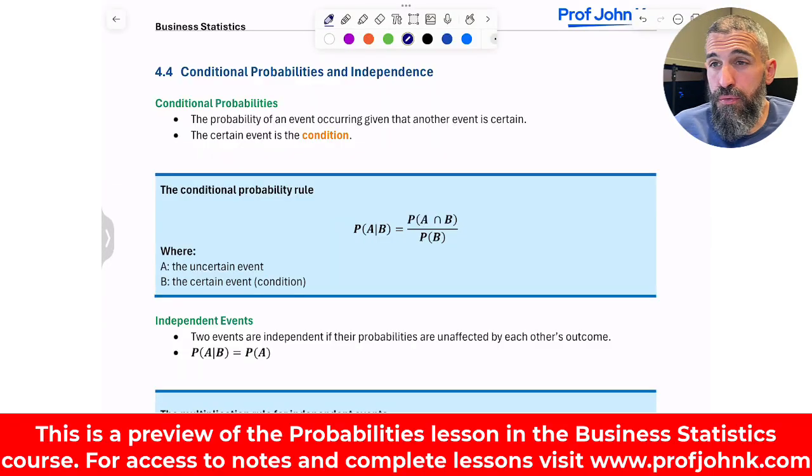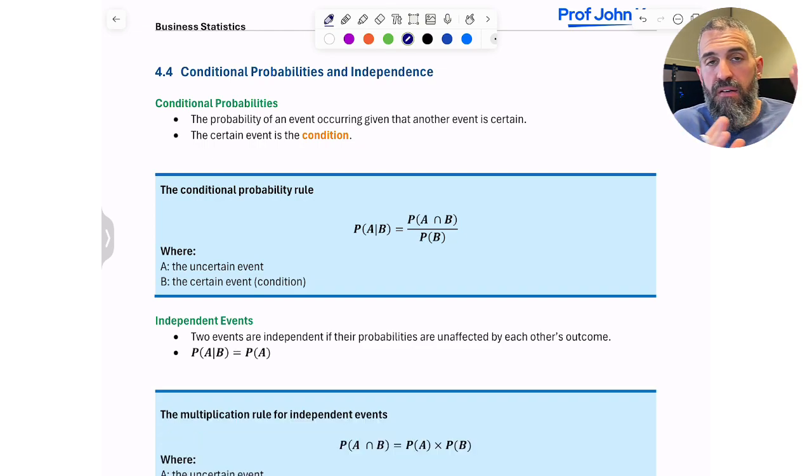A really important rule is called the conditional probability. This is a situation where it's a probability of something happening given that something else has happened. So it's not a marginal probability. It's not just the probability of one thing by itself. It's the probability of one thing given another. For example, what is the probability of you passing given that you studied?